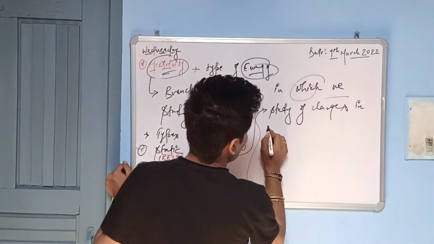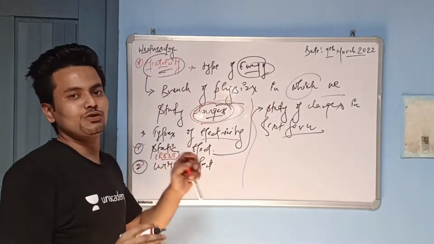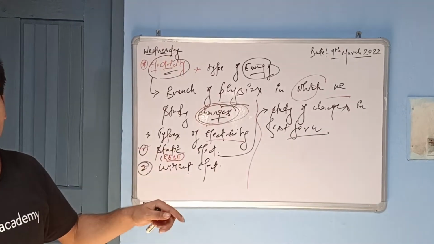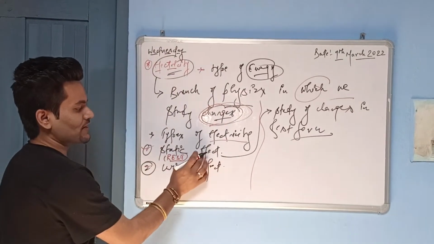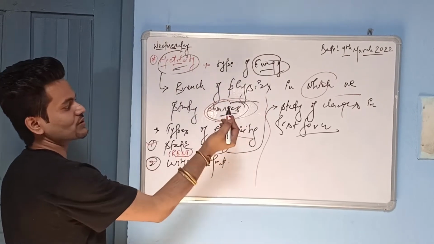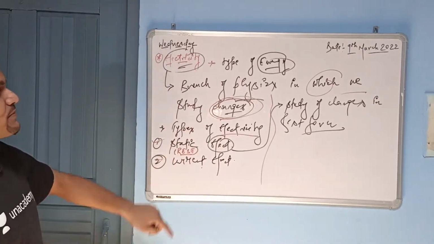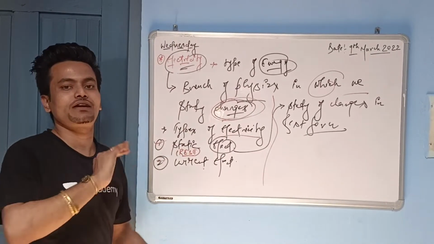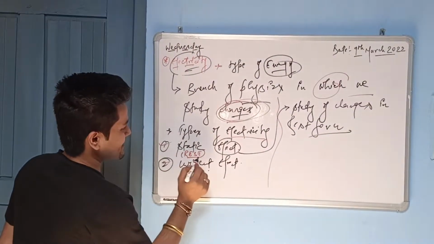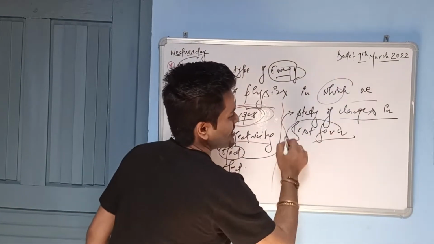Static electricity is the study of charges in rest form. In rest form means the charge should not move, the charge should not be in motion. That type of electricity where the charges are not in motion, they are at rest, is known as static electricity. Static means rest, and electricity, as I already told you, means we are talking about charges. Anywhere the word electricity comes, it should automatically tackle in your mind that electricity is the study of charges. So static electricity is the branch of physics in which we study the charges which are in rest form.